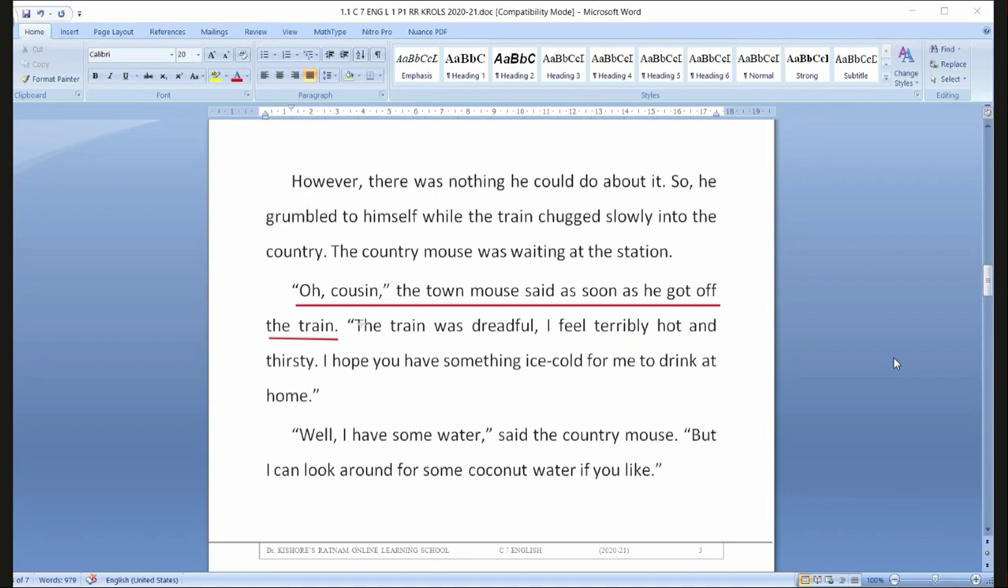Both mean the same. To give the intensity here, both words are used. The train was dreadful. What do I mean by dreadful here? Too hot. I felt terribly hot. And thirsty. Thirsty means quenching for water something. Quenching the thirst. Okay. And felt thirsty.